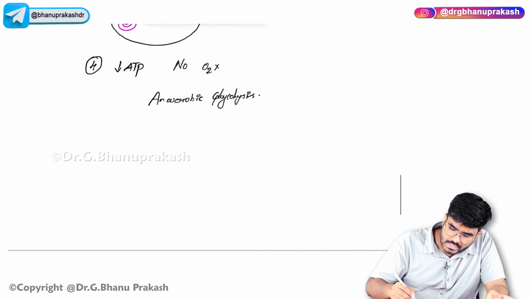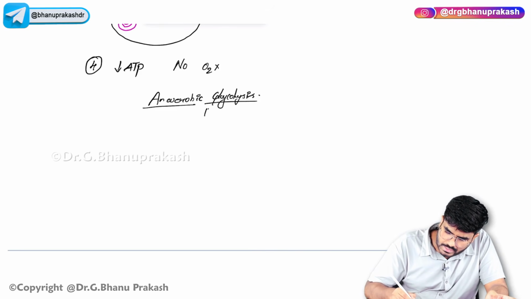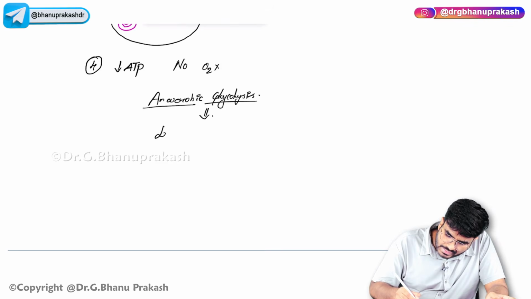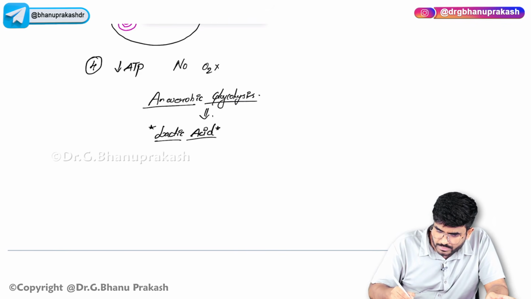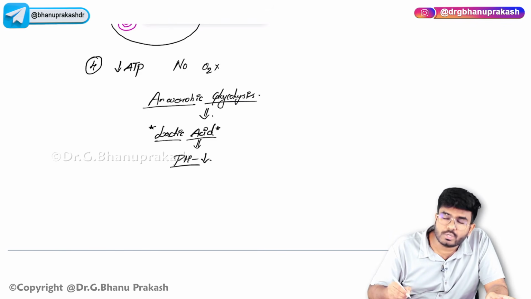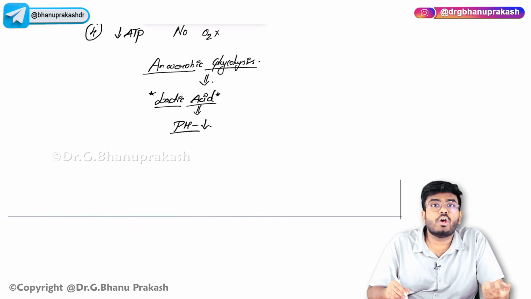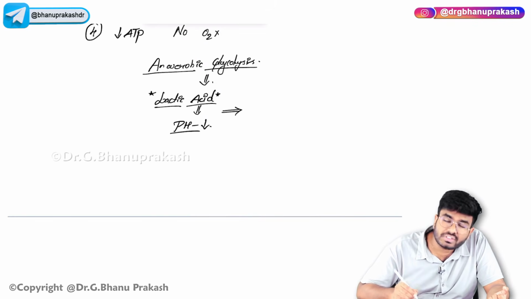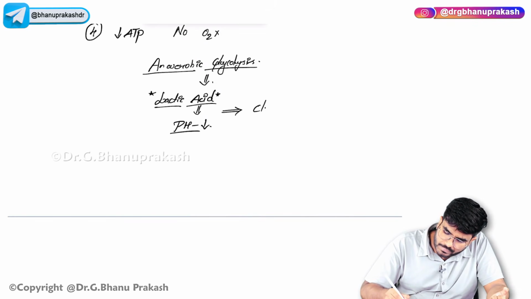Okay, anaerobic glycolysis. The problem with anaerobic glycolysis is, yeah, ATP is getting produced. Even in anaerobic glycolysis, ATP will be produced. But lactic acid is getting produced. Okay, lactates are getting produced. So lactic acid, it's an acid. So because of this lactic acid, what happened to the pH? The pH is going to decrease. There is acidosis. Now there is an acid environment. The pH is getting decreased. Now because of this decrease in the pH within the cells, there is clumping of chromatin.